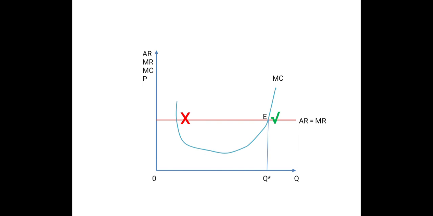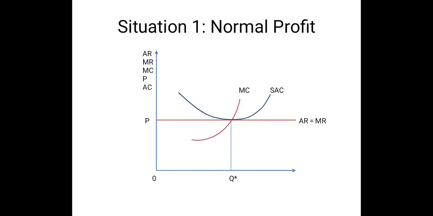Finding out this equilibrium does not say anything about whether the firm is actually earning any profit or making any loss. To understand whether the firm is earning any profit or making some loss, we have to introduce another curve. That curve is known as the SAC curve, or short run average cost curve. Depending on the position of the SAC, we can say what the situation is.